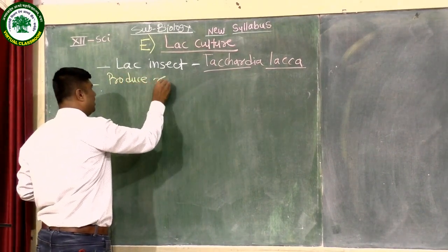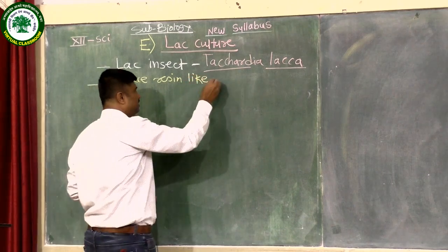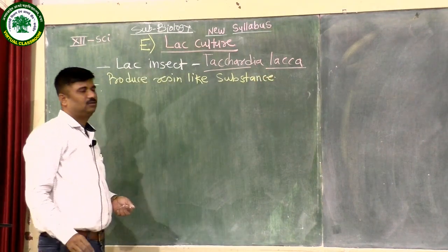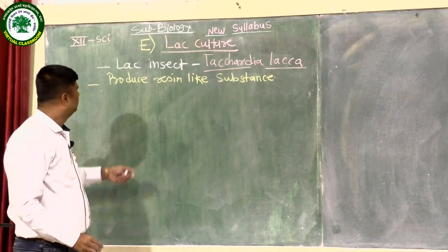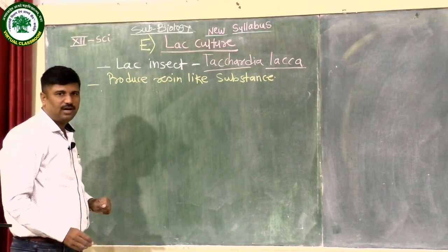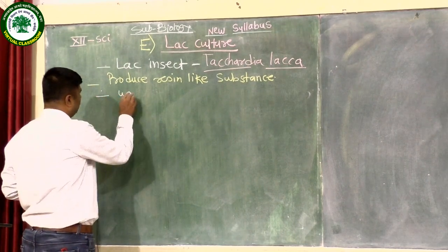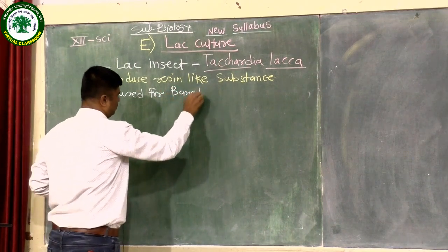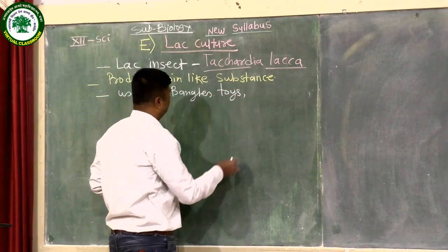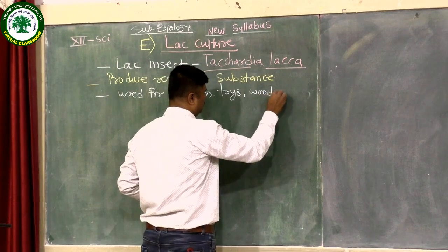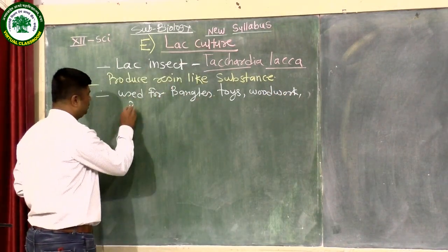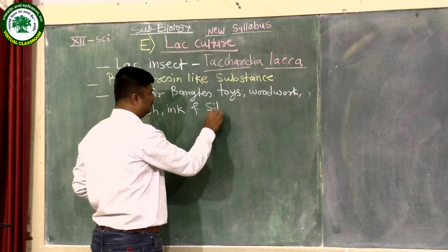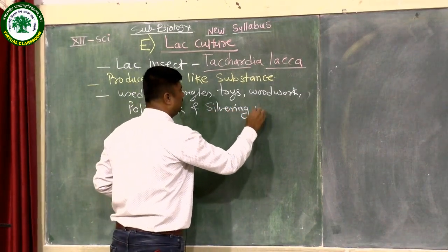a resin-like substance, or rearing of the lac insect for the production of a resin-like substance, which can be used for bangles, toys, woodwork, polish, ink, and silvering the mirror.